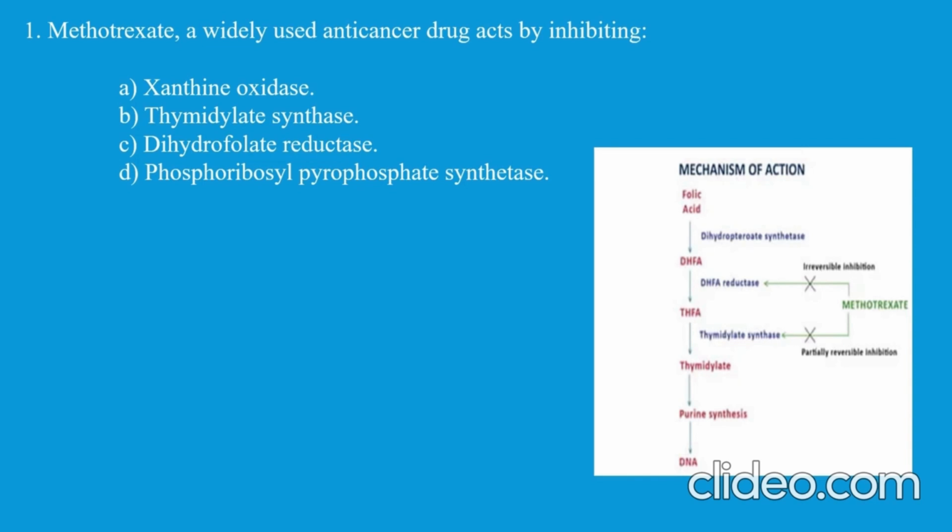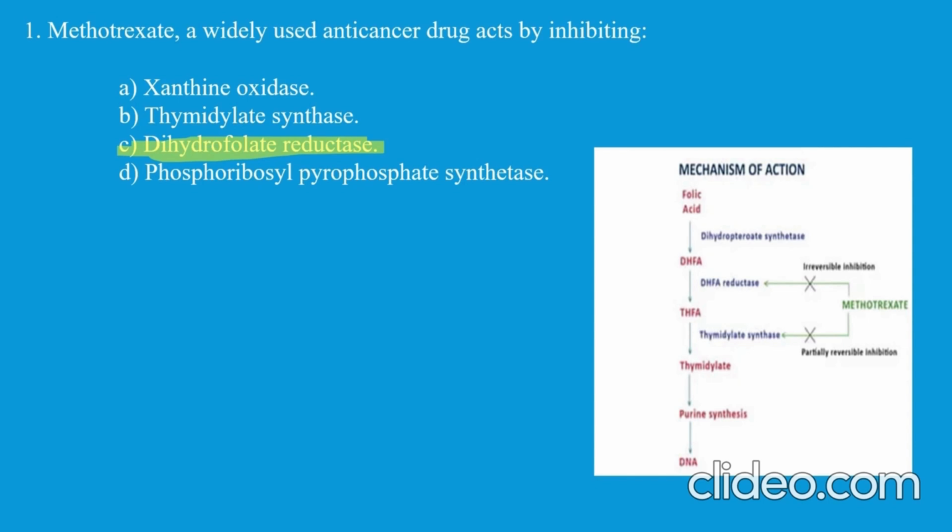Methotrexate acts on this enzyme, the DHFA reductase, so the formation of DNA, the genetic material, stops. And if there is no genetic material, no further cell division happens, which helps halt the process of cancer, as cancer is uncontrolled cell growth, right? So the answer is dihydrofolate reductase.